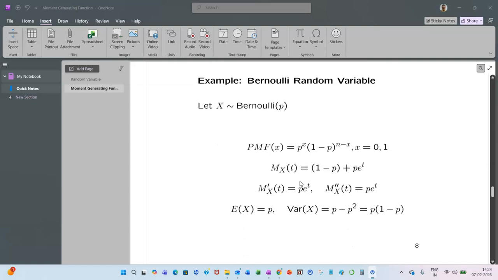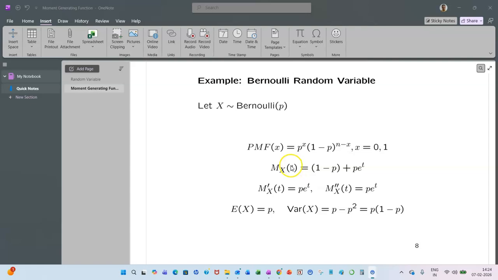Let us take some examples. Say X is a Bernoulli random variable, X follows Bernoulli(p). The PMF of X is p to the power x times (1 minus p) to the power 1 minus x, where x takes values 0 and 1. Here n equal to 1. N is used for the binomial distribution, where x takes values 0, 1 up to n.